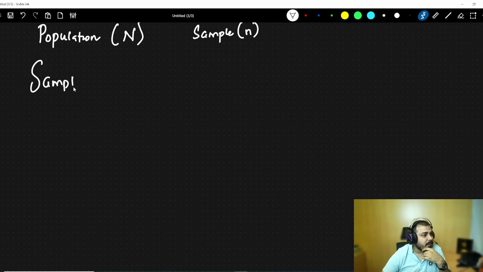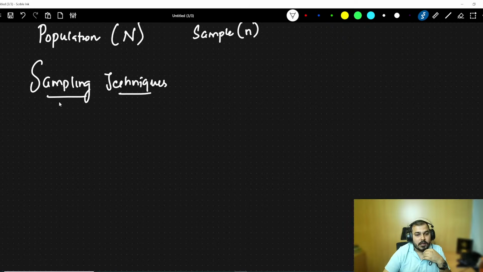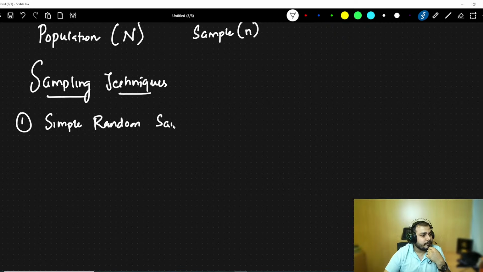We are going to discuss sampling techniques now. The first sampling technique, which is most often used, is called simple random sampling.